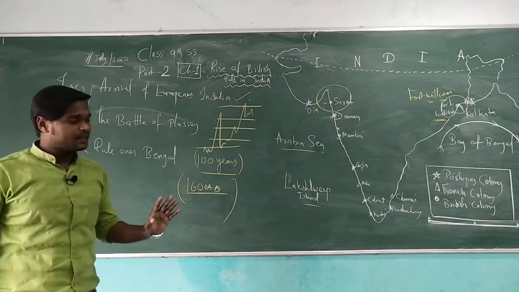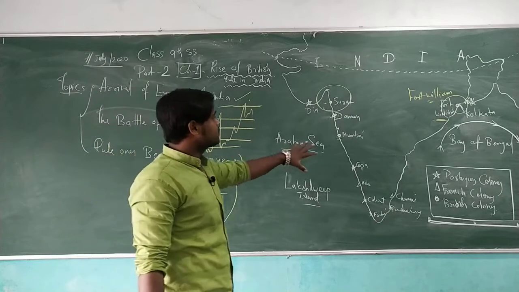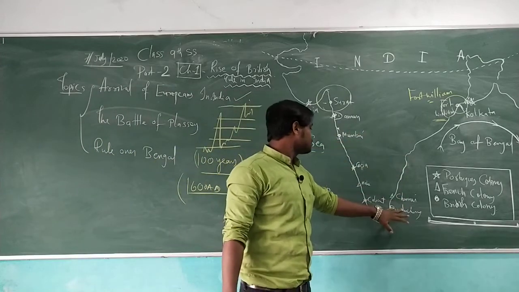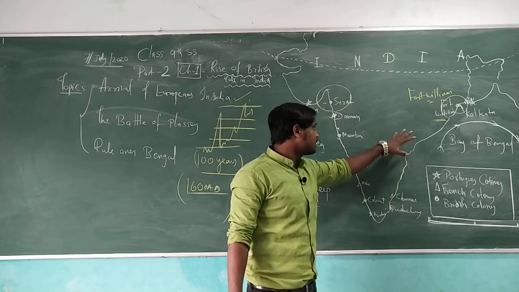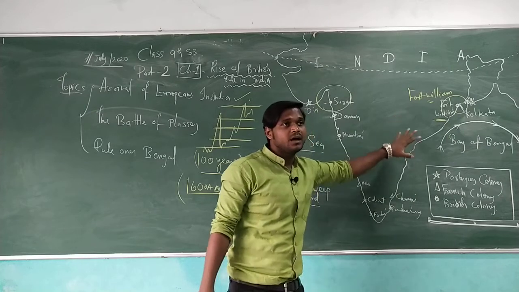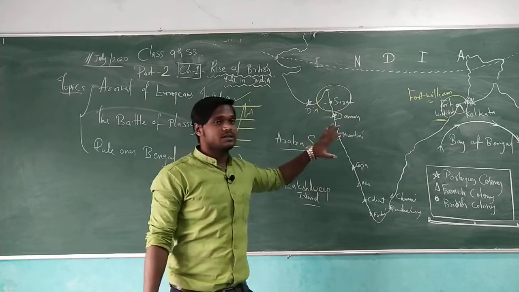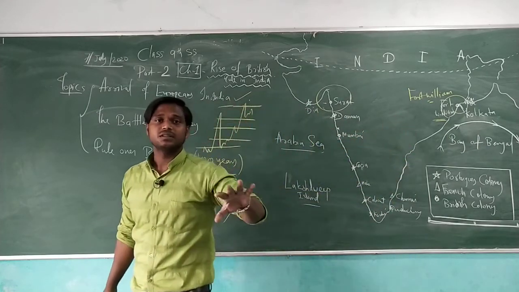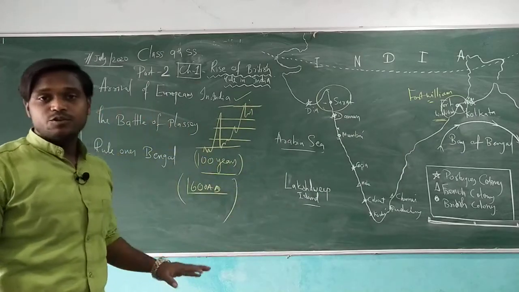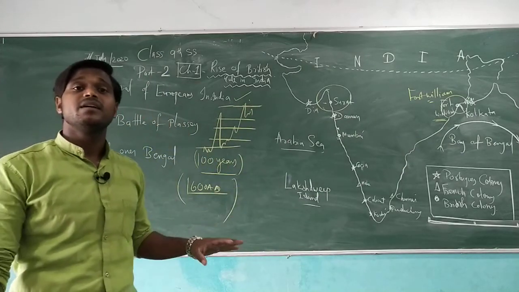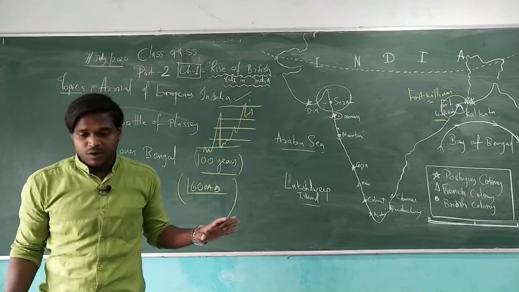Now why did they set up their colonies there? Because you can see that all these places, Kochi or Malacca, or Fort William and all, are related with the sea boundaries. They are related with the sea boundaries, which means it's easy to move out from there whenever there is an attack by the Indians here. So after that, what happened?